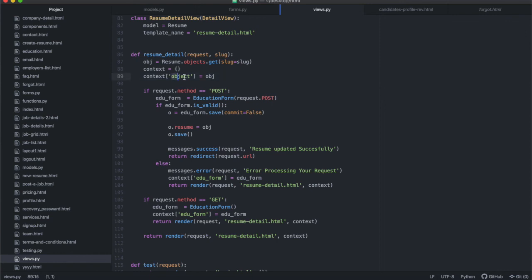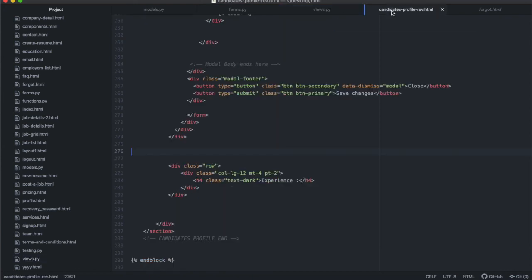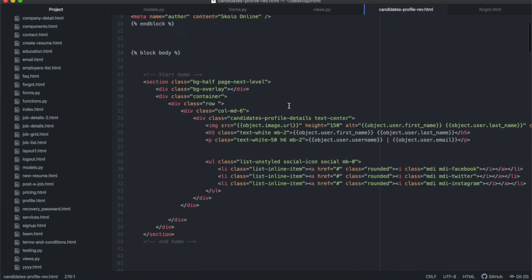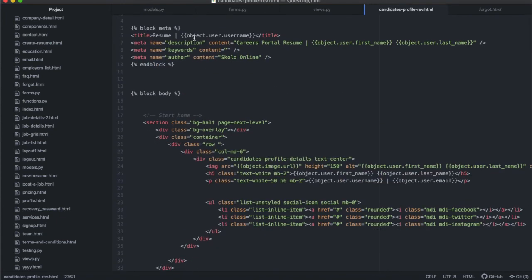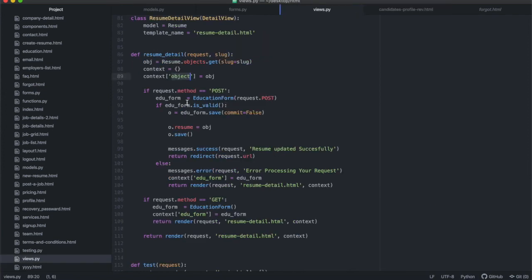There's a specific reason why I called this obj, because remember we've already created this HTML file, with object as the context that we're talking to, all right? So it's easier for me inside of my views to call what is fetched from the database object inside of the context. Then I don't have to change my HTML file. My HTML file is going to be object dot whatever it is that comes out of the database. And obviously this is if this obj is not none, okay?